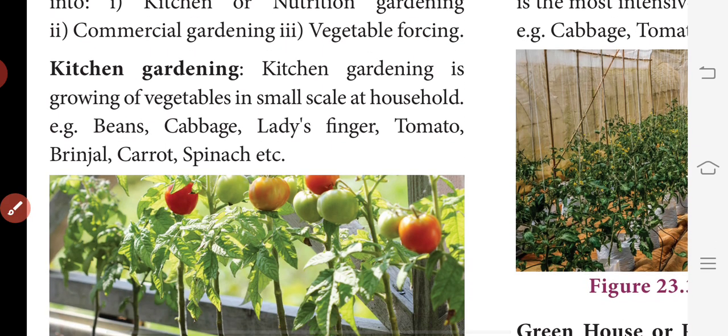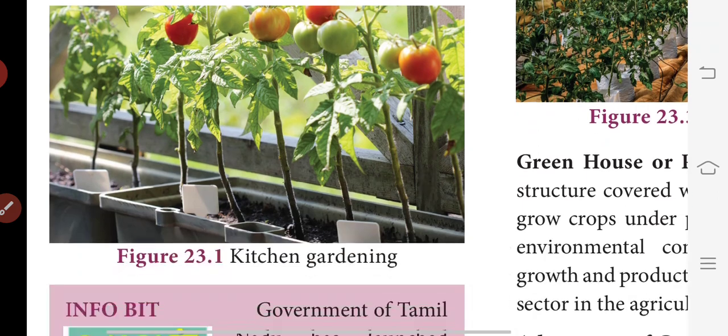Kitchen gardening is growing of vegetables on a small scale at household level. When you have a very small amount of space, in the kitchen itself near the window, you can grow the needed garden plants and vegetables, like tomato, brinjal and other small vegetable items, by making this place as convenient as possible. For example, beans, cabbage, lady's finger, tomato, brinjal, carrot, spinach, etc.